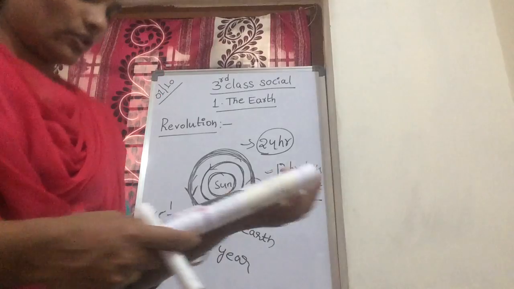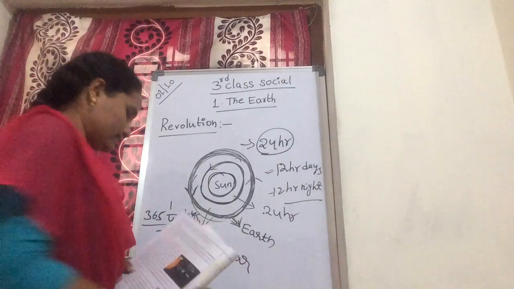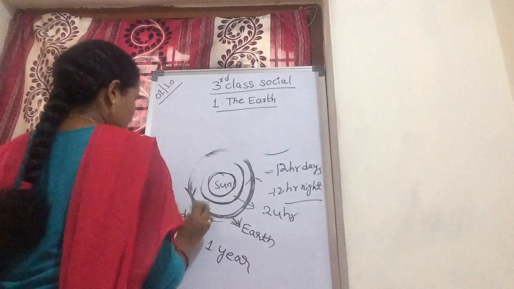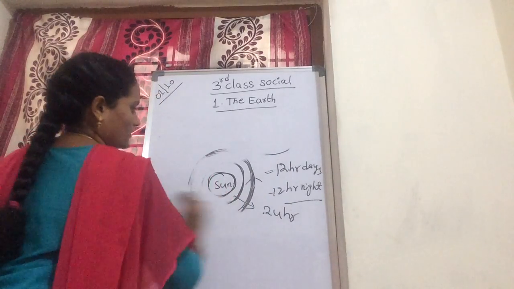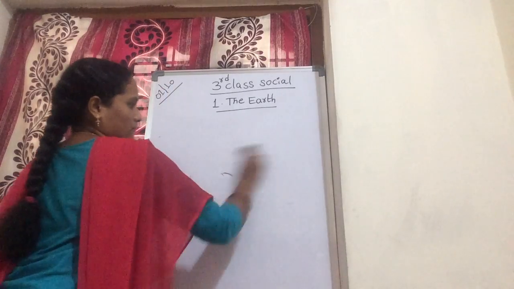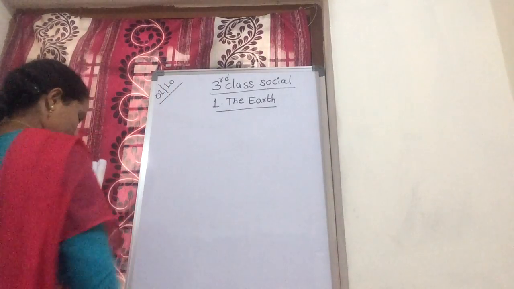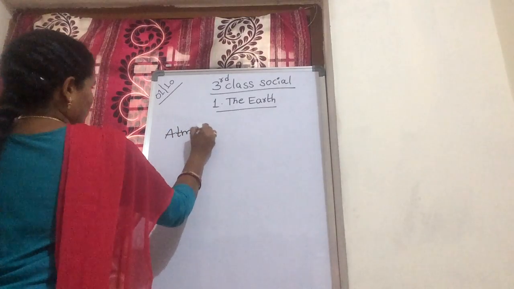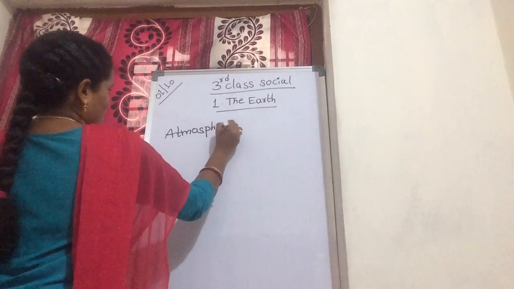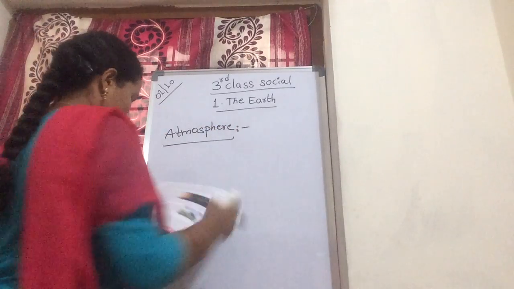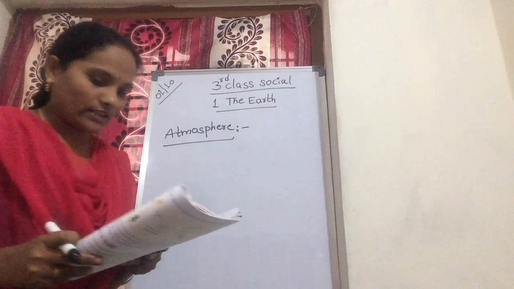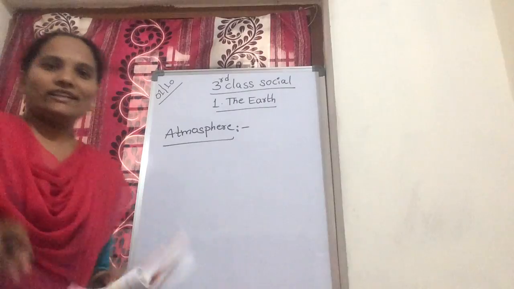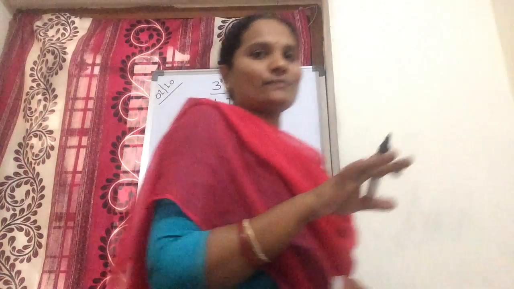Okay. Now next one, the atmosphere. The earth is surrounded by a blanket of air called the atmosphere. Look at your surroundings, children. It looks empty, but it is covered with air, not water.